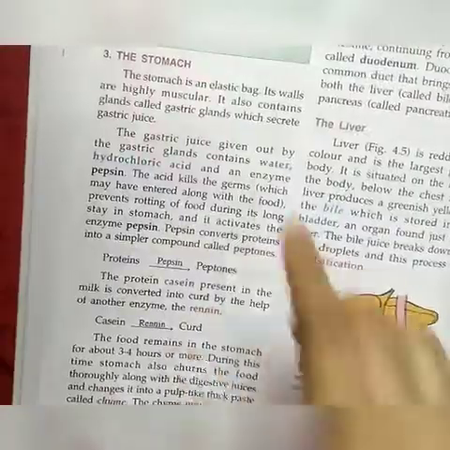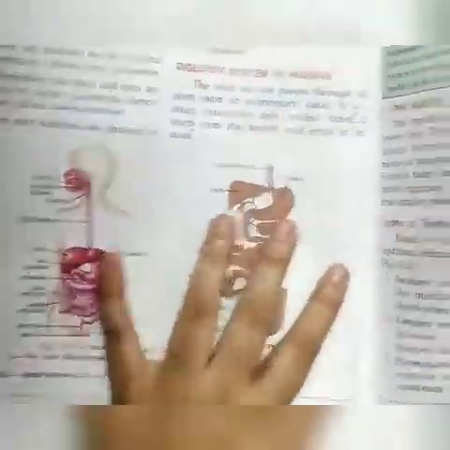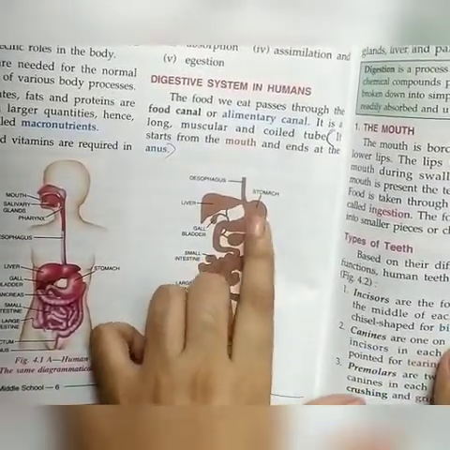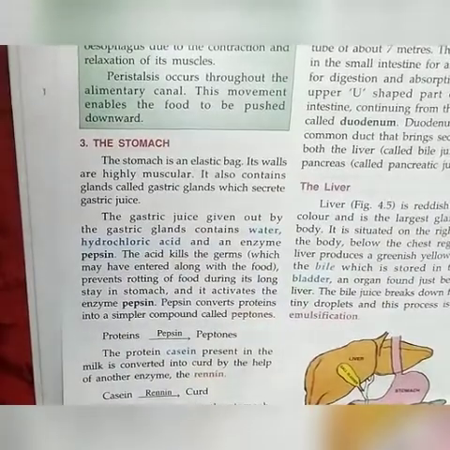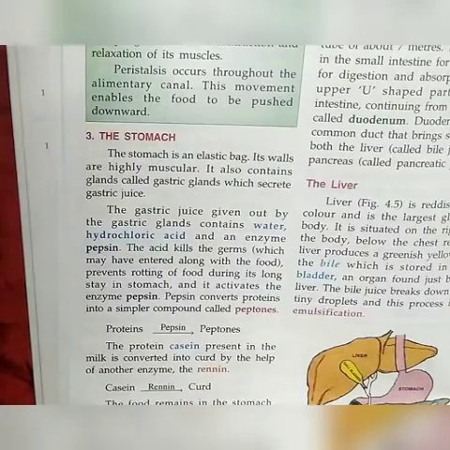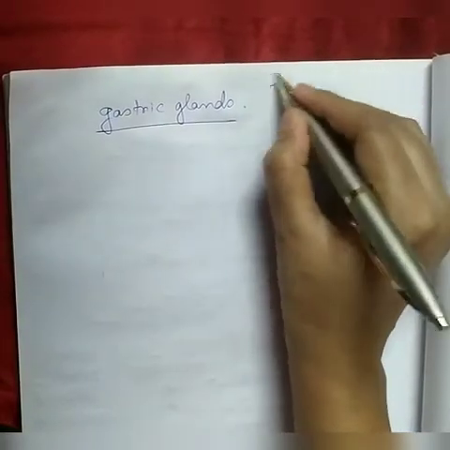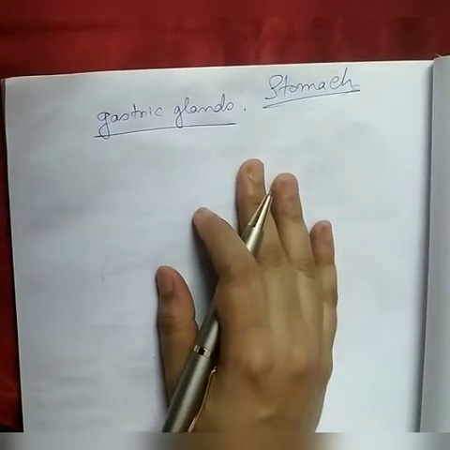Okay. Next, the esophagus opens in the stomach. This is the continuation after the esophagus. The stomach, you can see, is a bag-like structure. It's an elastic bag, and the walls are highly muscular. In the stomach, there are gastric glands. Now we will discuss the digestion process occurring in the stomach.